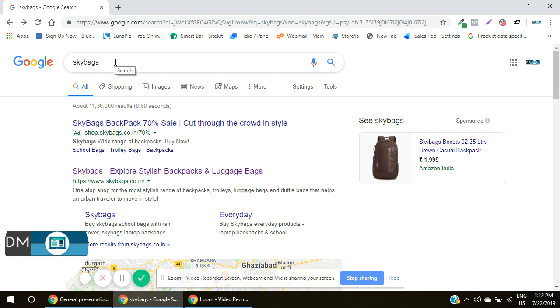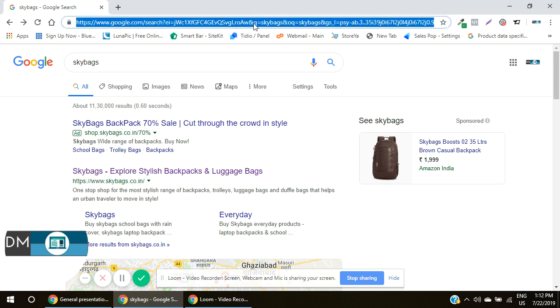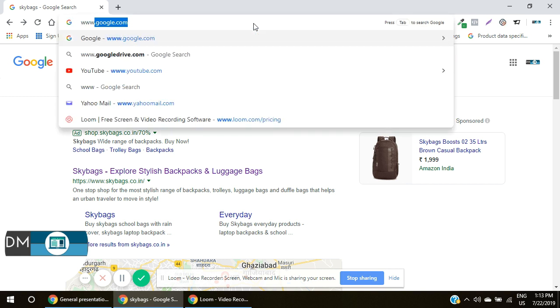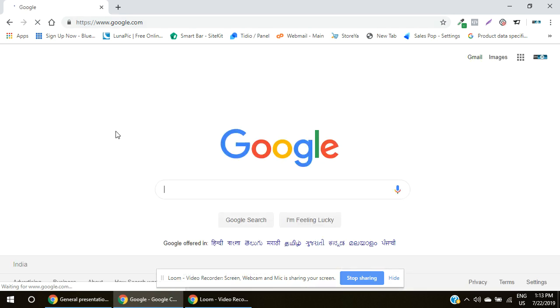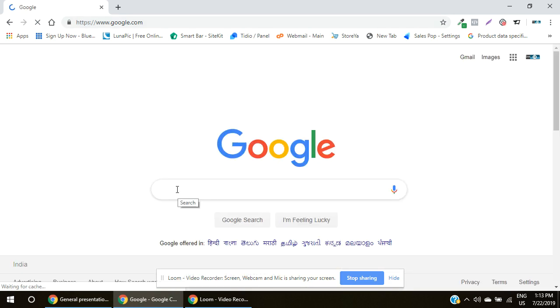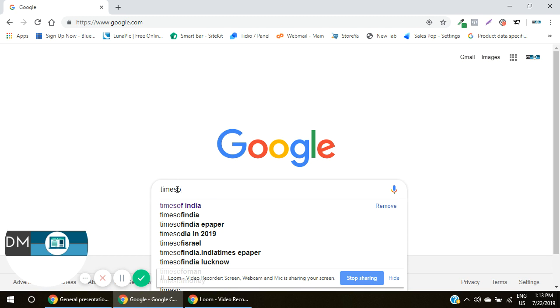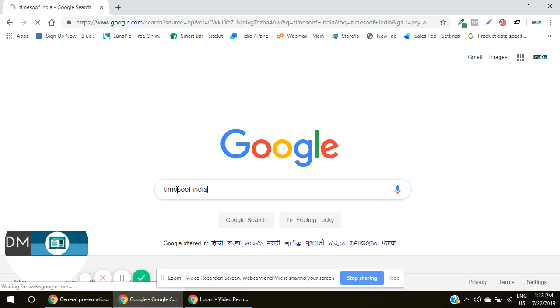Now, there is yet another type of ad which is also known as Google display ads. So let me show it to you. How are the Google display ads appearing and what are these actually? So let's go to the website of maybe Times of India. So I move to Google and I type Times of India.